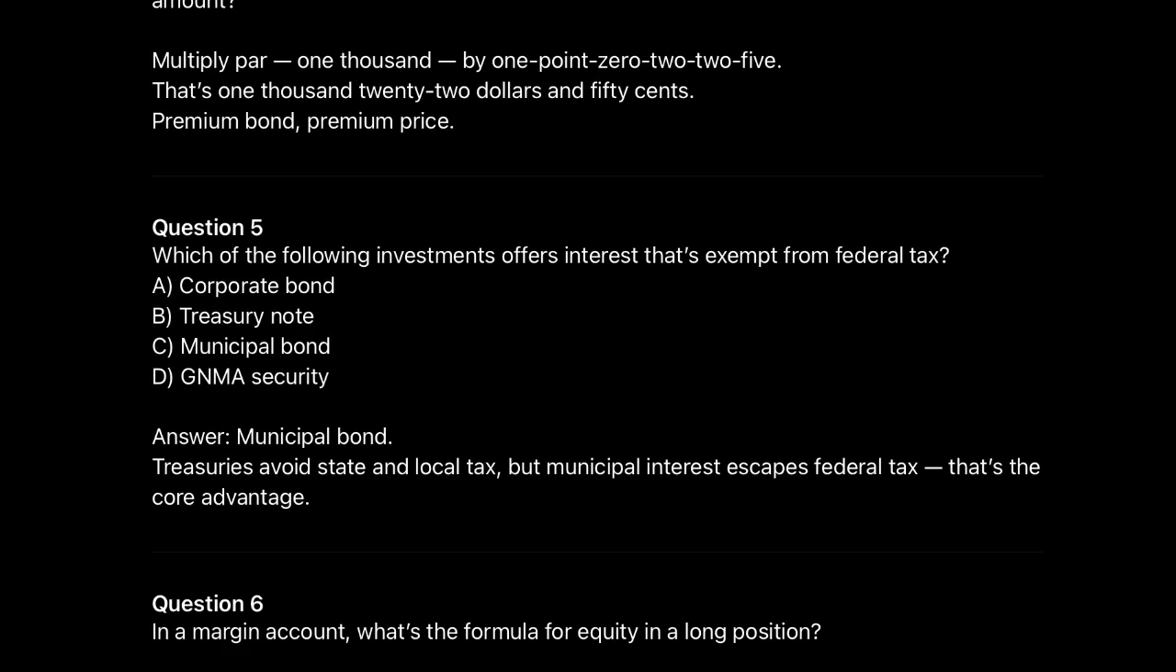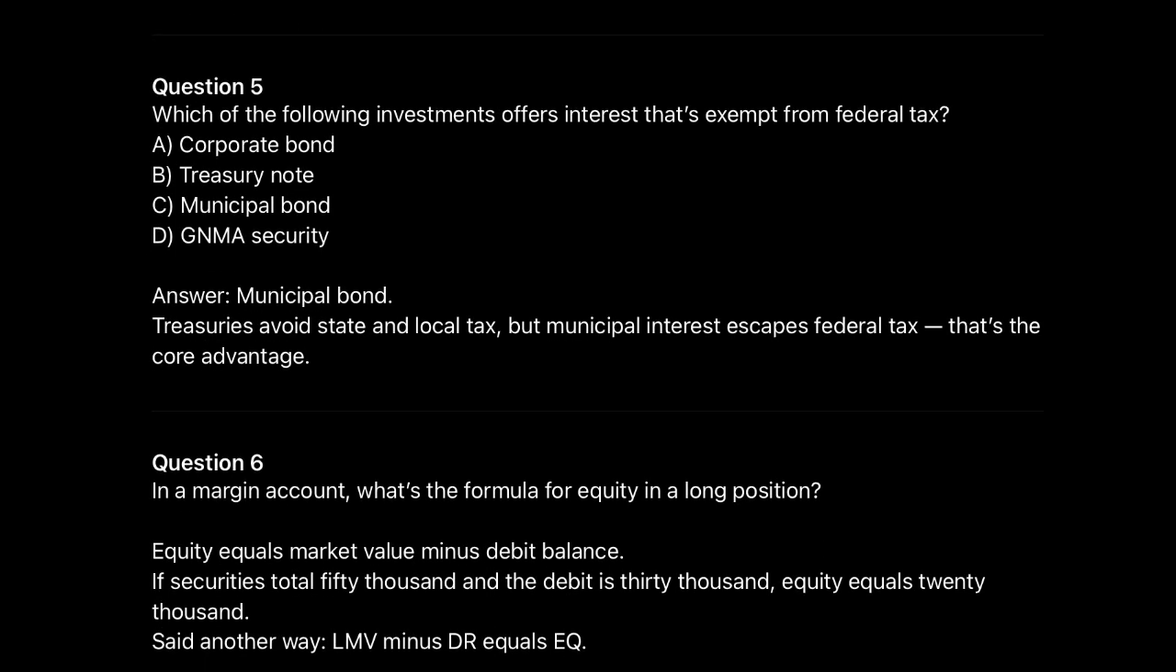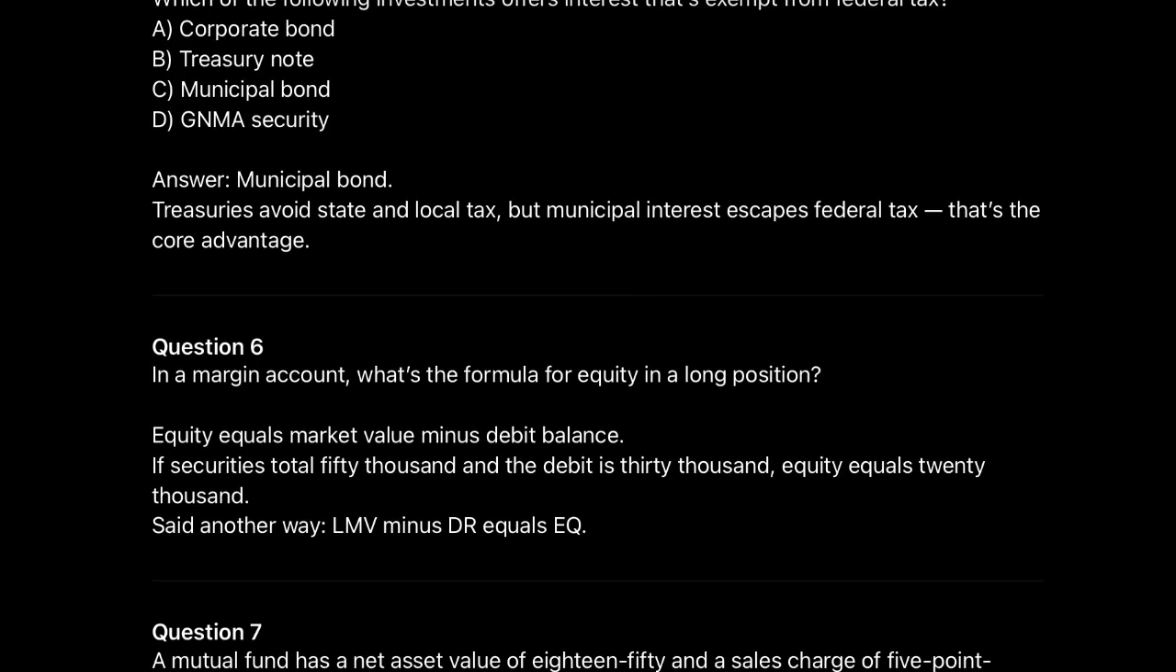Question 5. Which of the following investments offers interest that's exempt from federal tax? A. Corporate bond. B. Treasury note. C. Municipal bond. D. GNMA security. Answer: municipal bond. Treasuries avoid state and local tax, but municipal interest escapes federal tax. That's the core advantage.